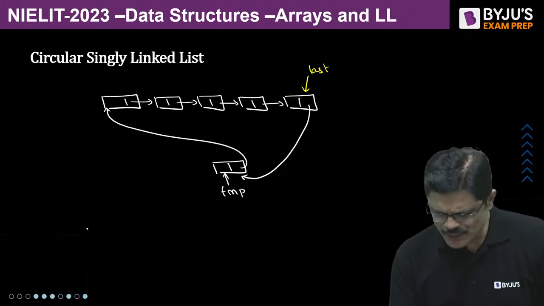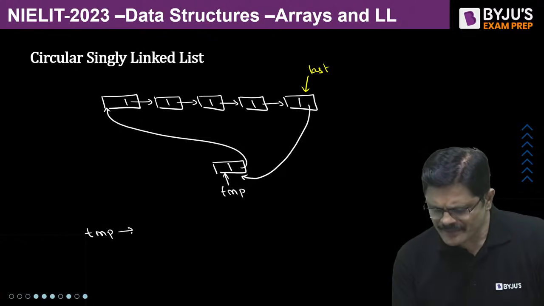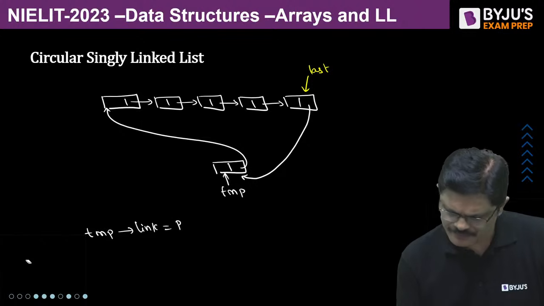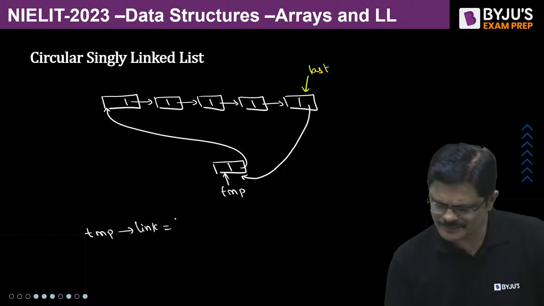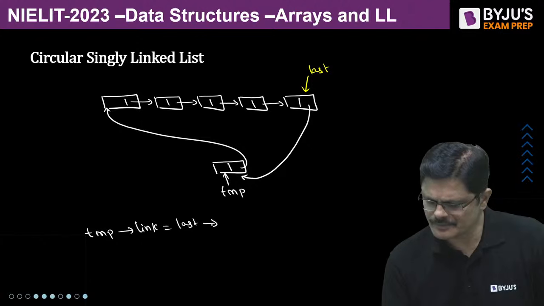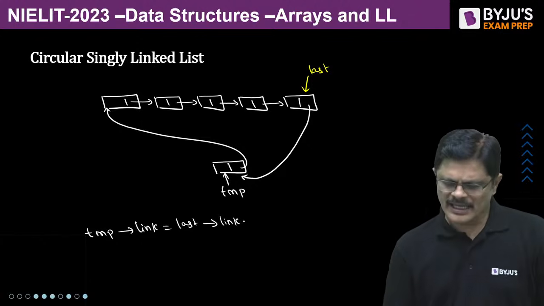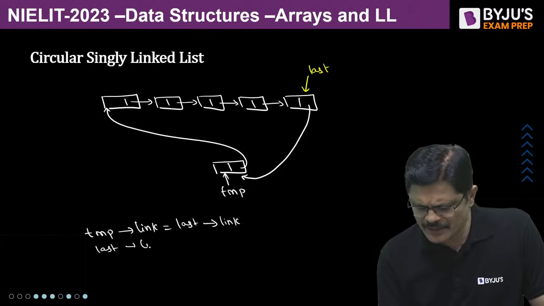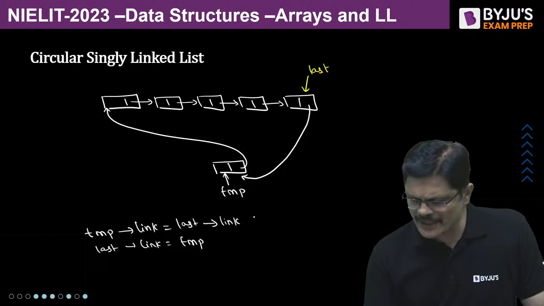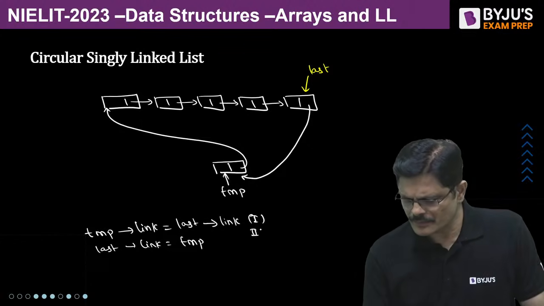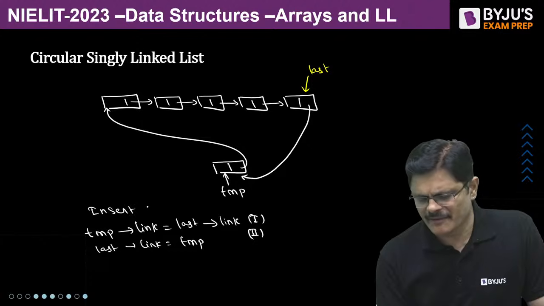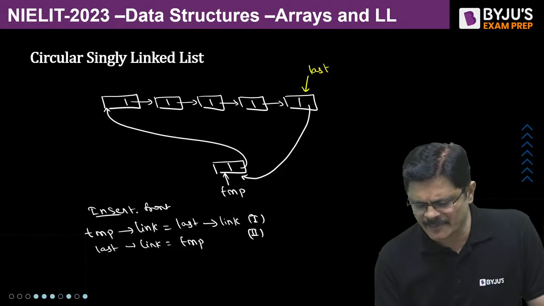That is, temp link is equal to last link, and last link is equal to temp. See, if you just do this, let me call it 1 and 2, it is same as insert front or insert at the beginning.